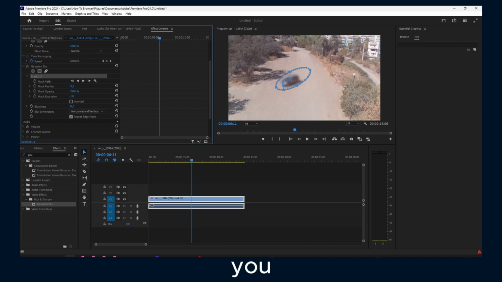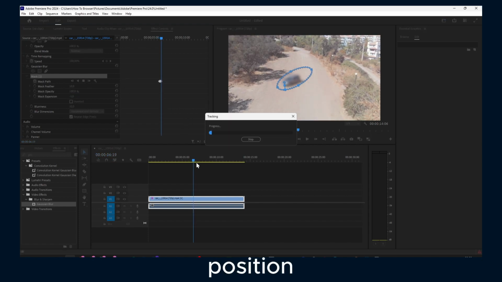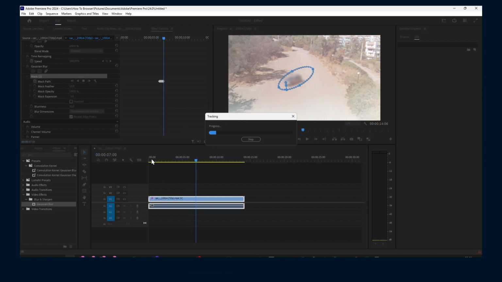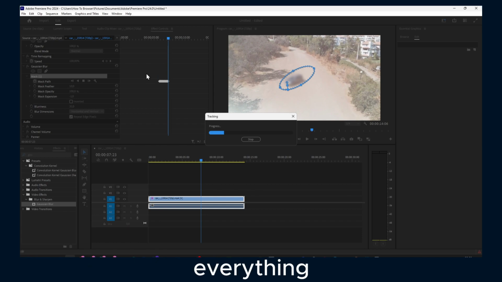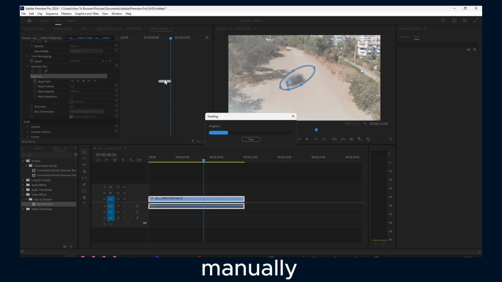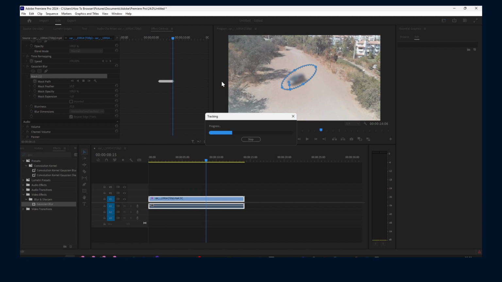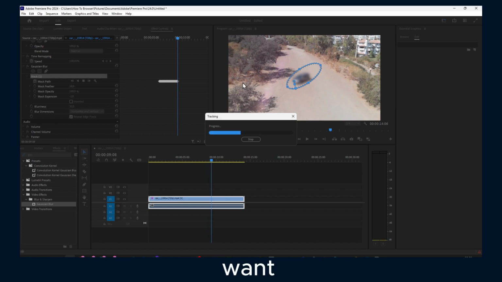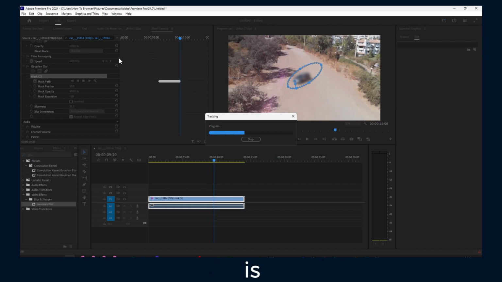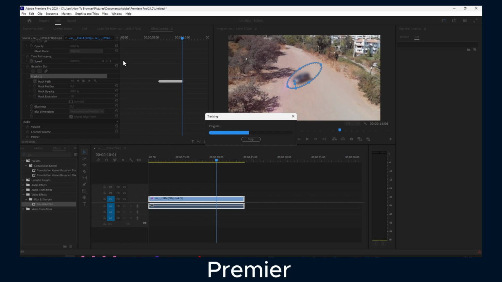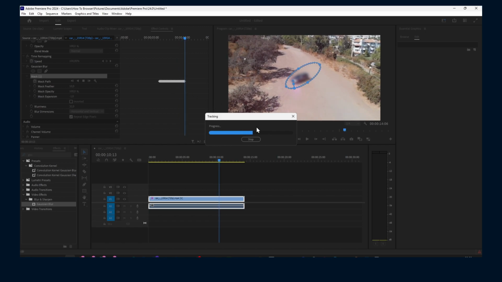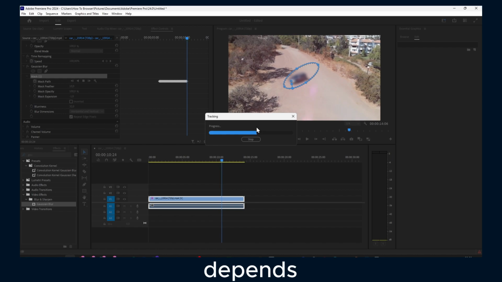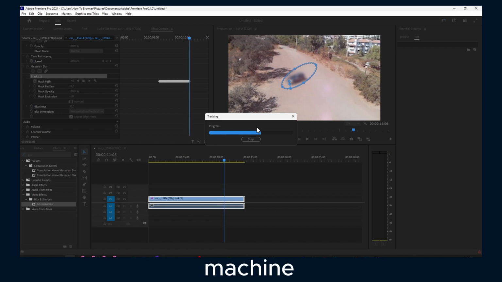So what you have to do is click on this and then position tracking to the end of the video. All right, now you just have to wait. Everything will be added automatically, not manually. So for you it's very good for now, because you can watch a movie, you can do what you want, because Adobe Premiere is doing the work for you. So thank you Adobe Premiere.